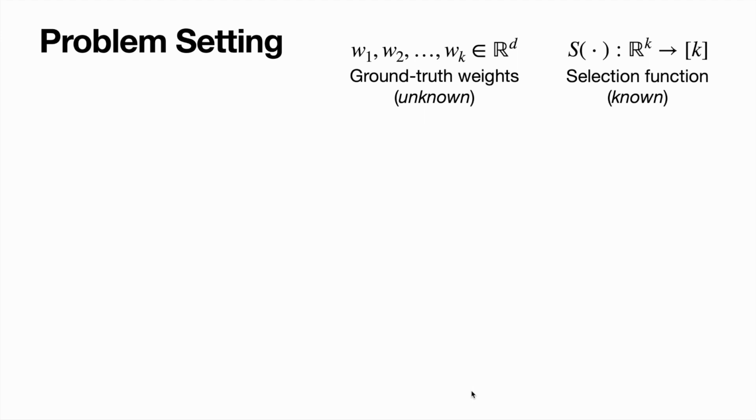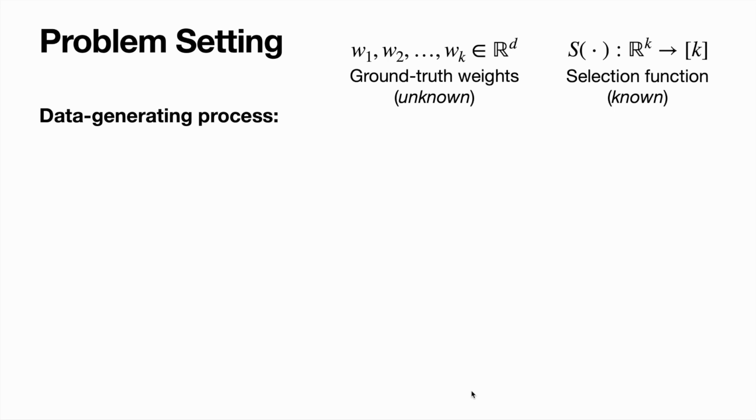Okay, so let's begin with the setting. In this problem, we have a set of k ground truth weights. These are just vectors in R^d that correspond to the parameters of k linear models. There's also a known selection function, which takes these k outputs of the linear models and outputs which linear model we're going to observe. So S, for example, might be the argmax function.